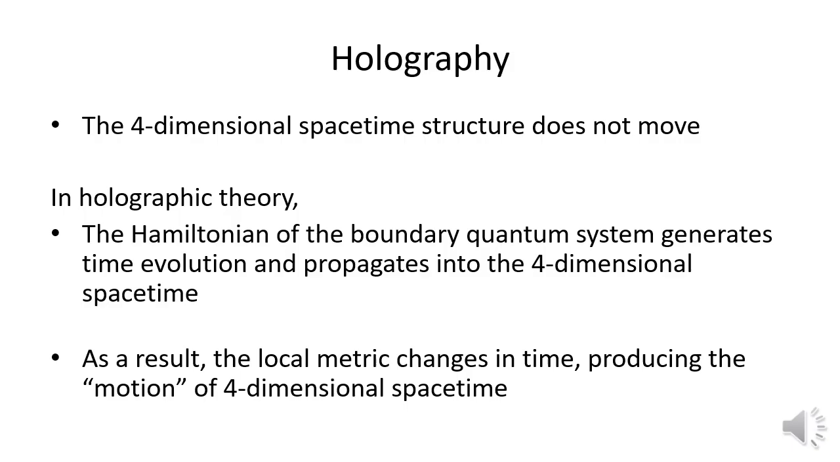In holographic theory, the boundary quantum system generates the motion of spacetime. What is the boundary? It's a special surface within the four-dimensional spacetime structure where physical information is defined and where a generator of time evolution can exist. That's what we call the boundary. So the boundary is the engine? Exactly. The Hamiltonian on the boundary produces the apparent time evolution of spacetime.